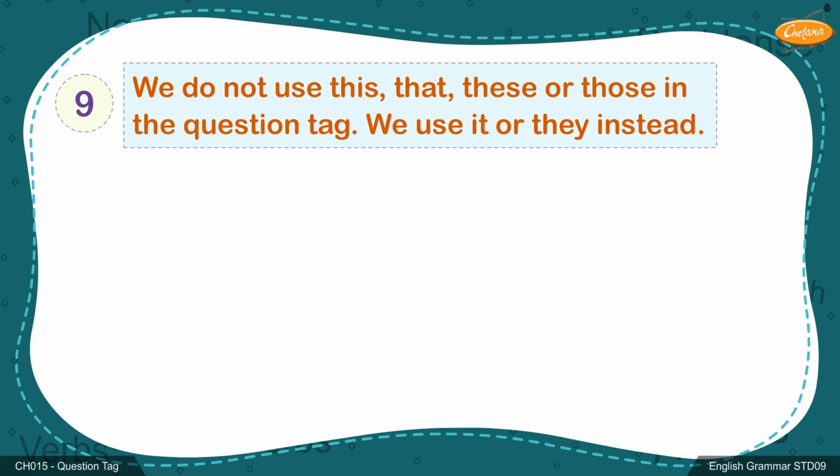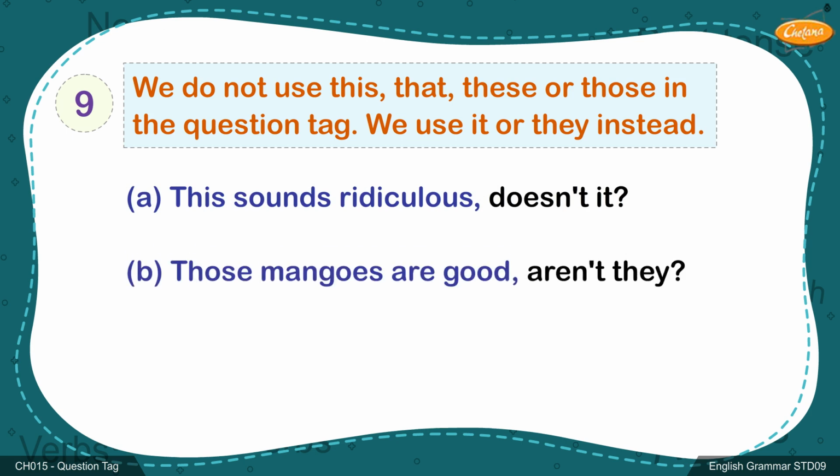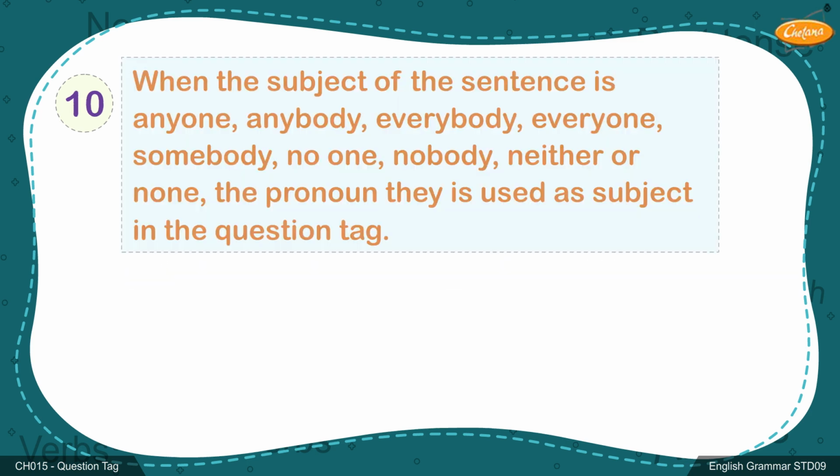9. We do not use this, that, these or those in the question tag. We use it or they instead. Example A. This sounds ridiculous, doesn't it? B. Those mangoes are good, aren't they?